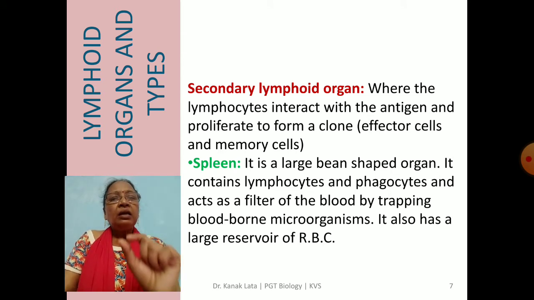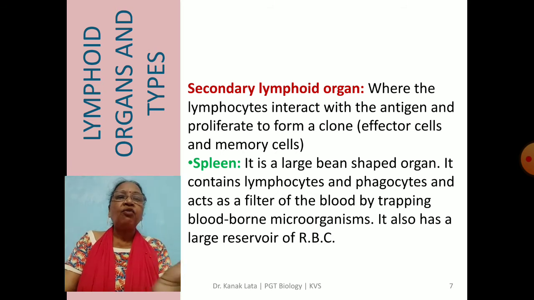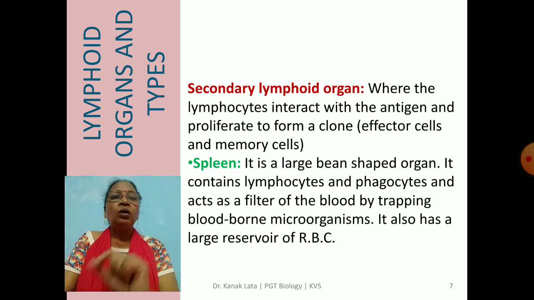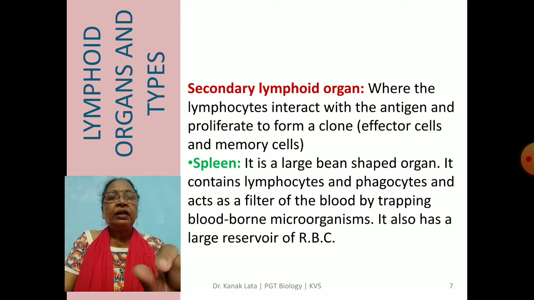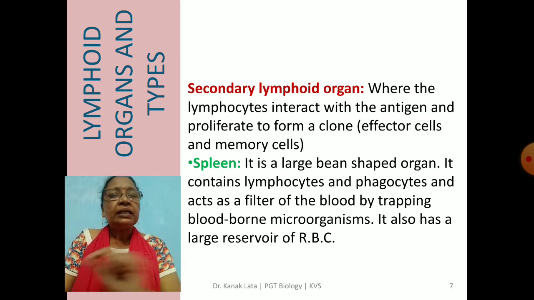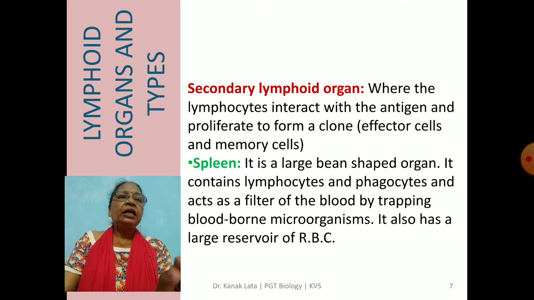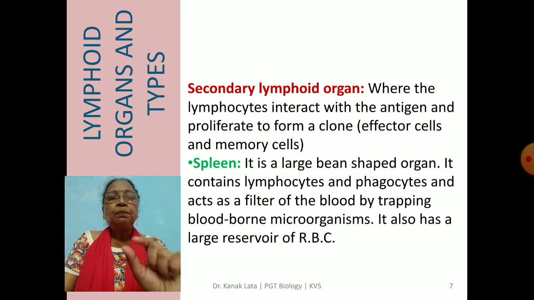Here lymphocytes interact with antigen. Antigen means foreign particles entering our body, and they proliferate to form a clone, that is called effector and memory cells.